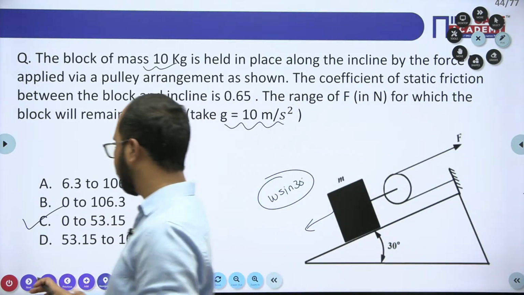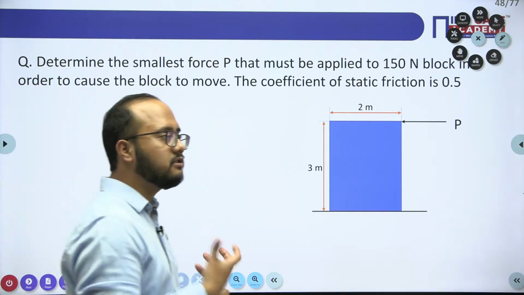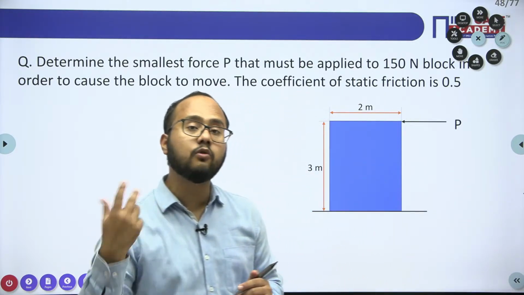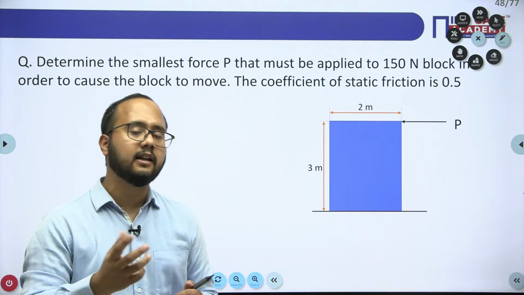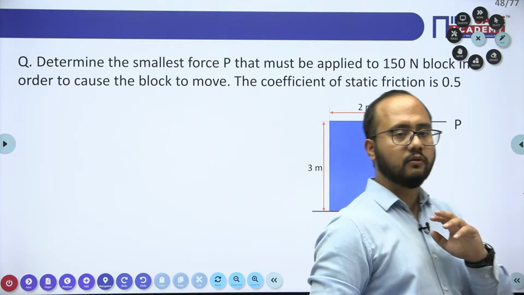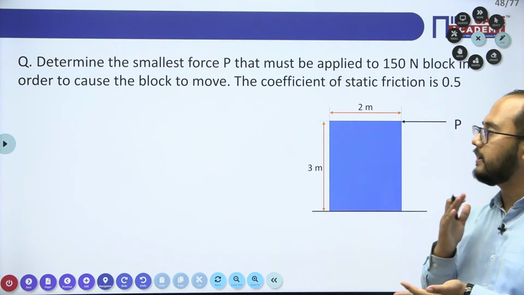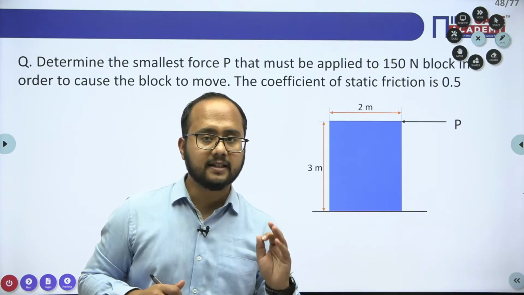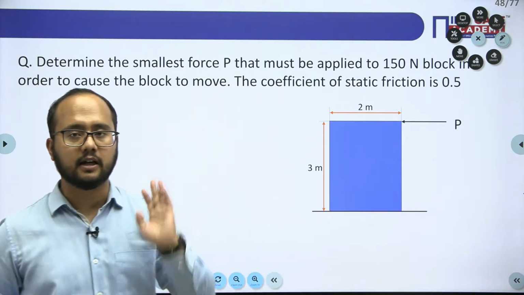Now again, friction is a very important topic for the GATE examination, and most importantly, it is the conceptual part. Just memorizing the formula will not help you. You need to understand some concepts, and you need to practice some numericals also. Only then you will be able to solve questions. This question looks very simple, but that is not the actual scenario. You have to apply your basic concept, otherwise you will get a wrong answer, specifically in the friction chapter. If the basics are not clear, you will feel the question is very easy and you can solve it directly using a formula, and you will get the wrong answer.